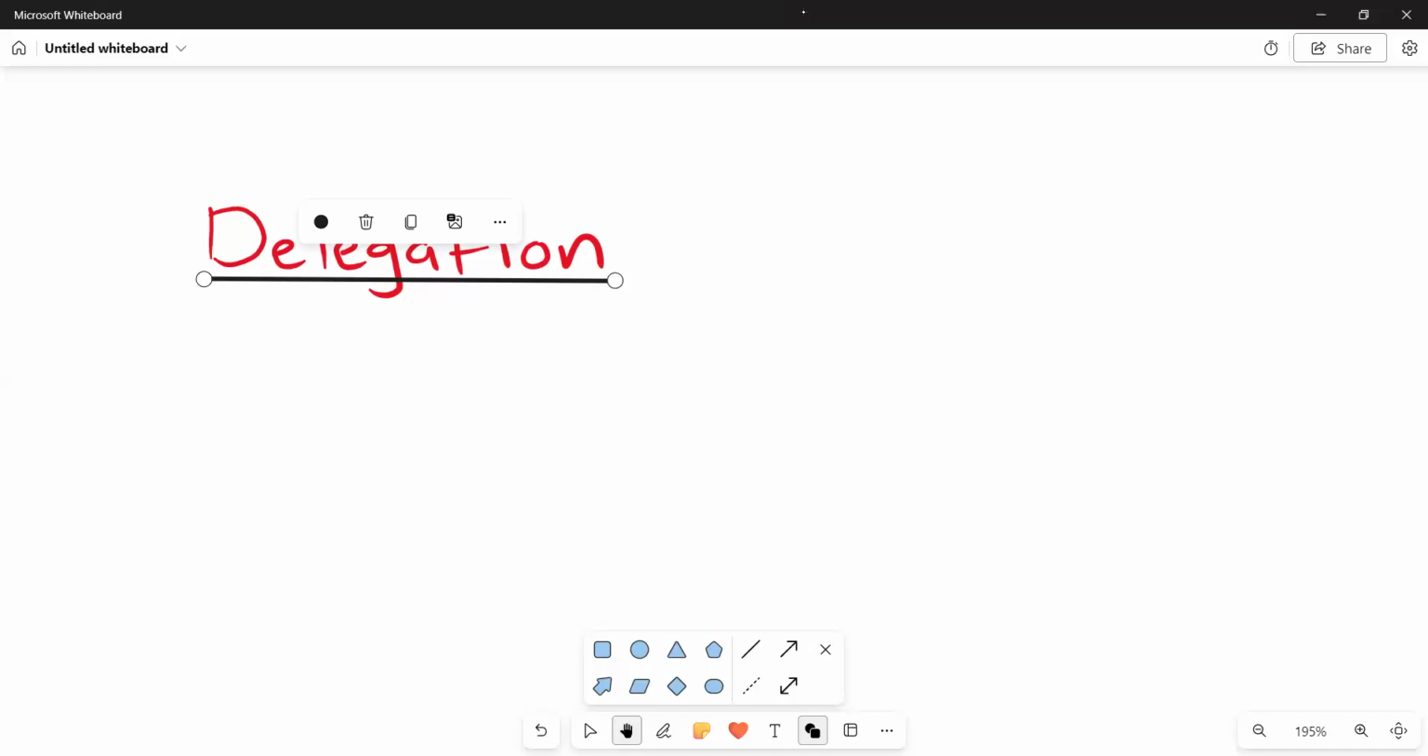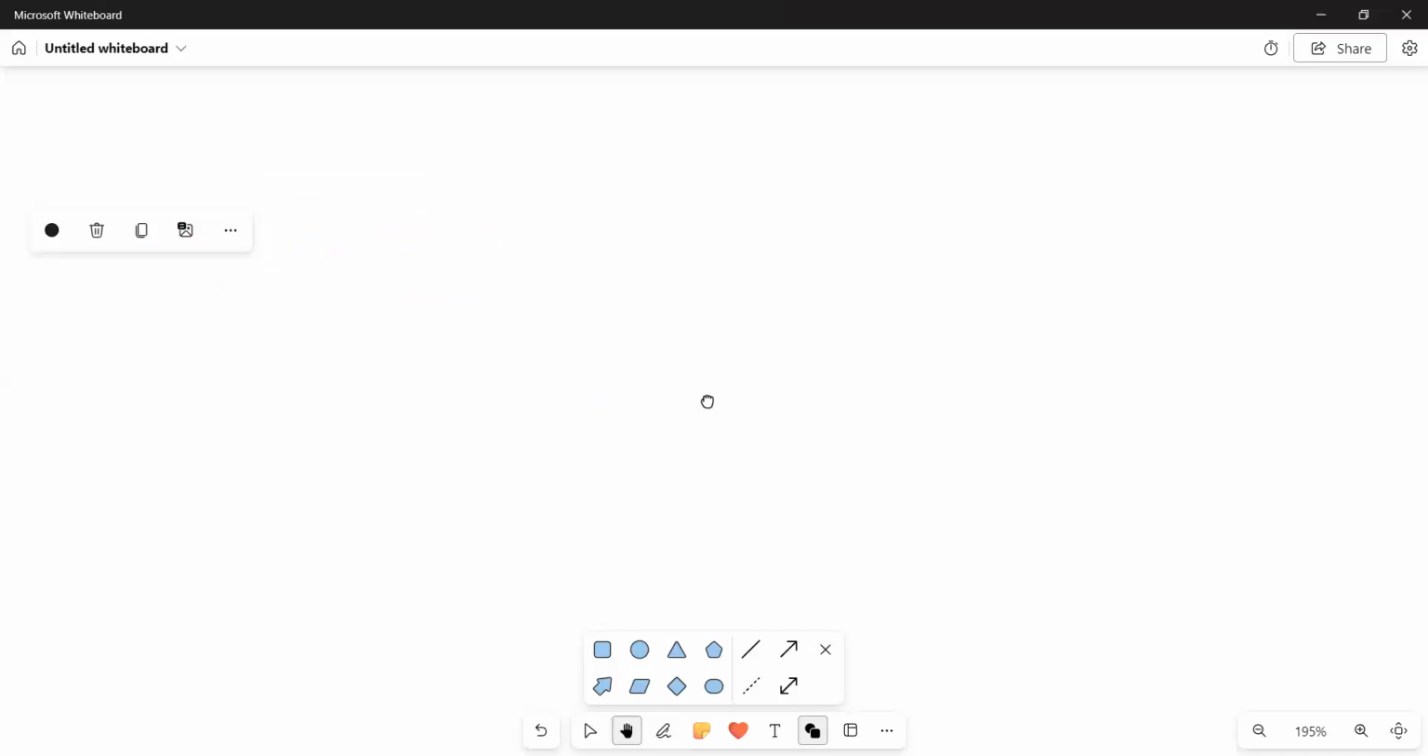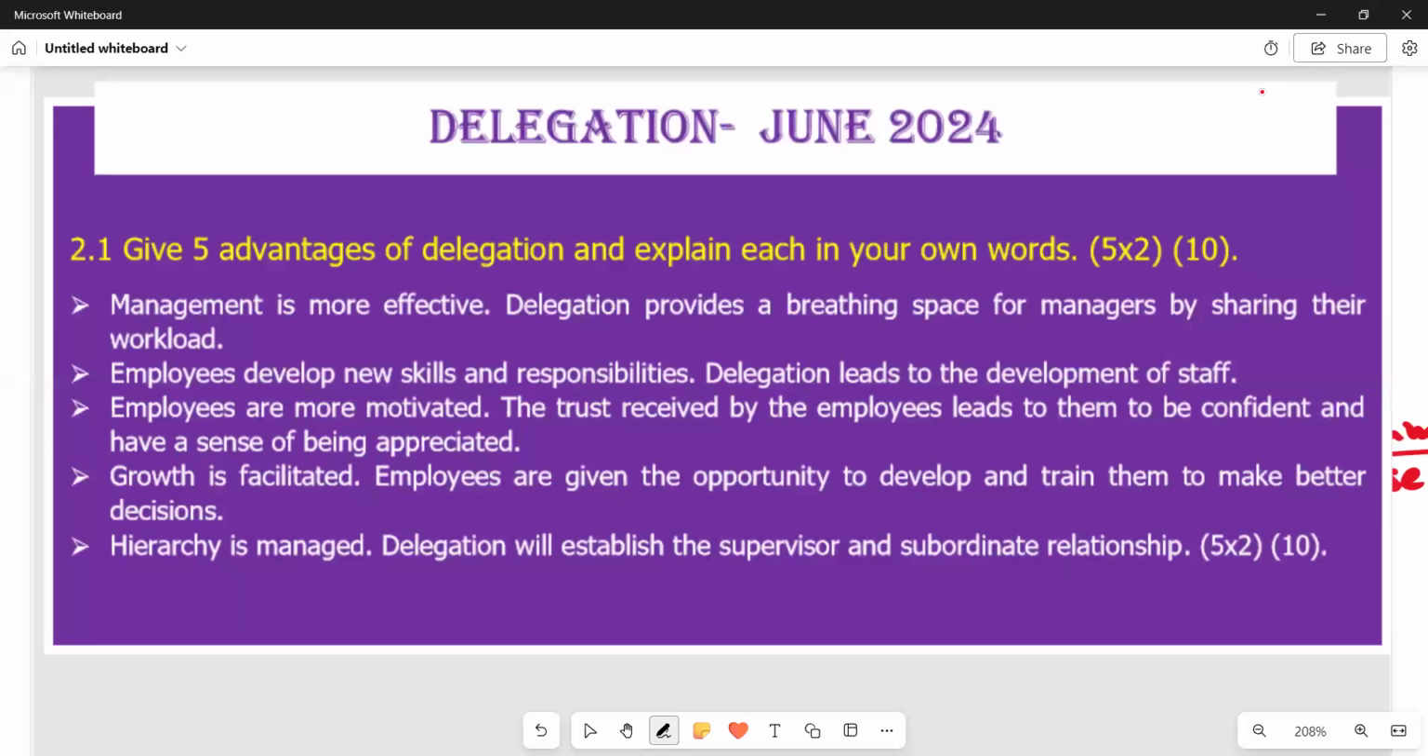So we can go to our question concerning the question paper of June 2024. Let's try to see what we have in terms of that question. This question, according to our question paper of June 2024, is on delegation. It's question 2.1 on that question paper. It reads, give 5 advantages of delegation and explain each in your own words.